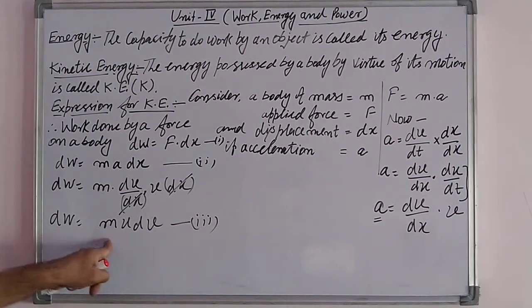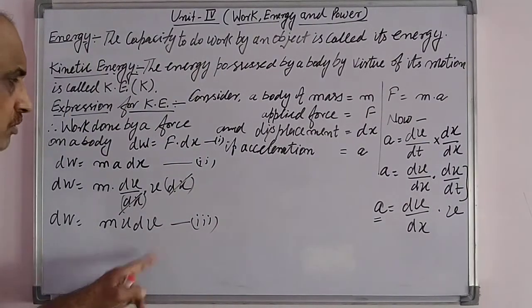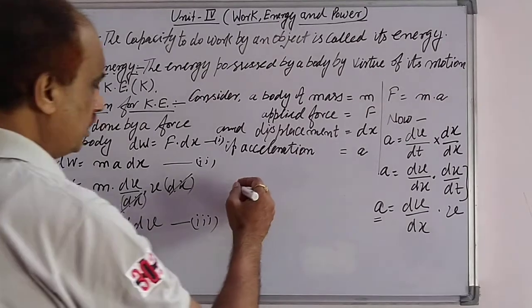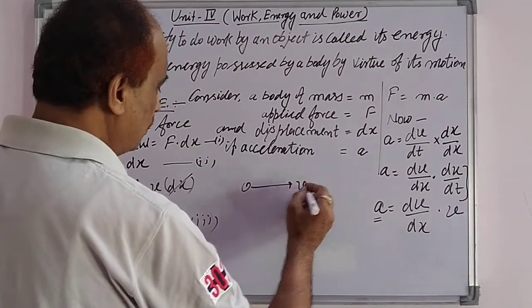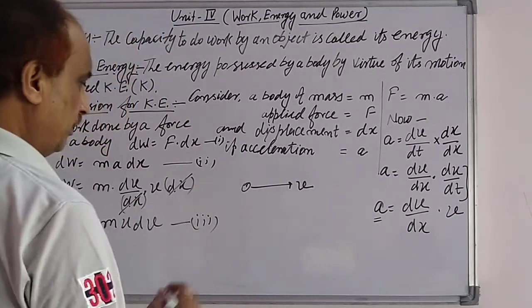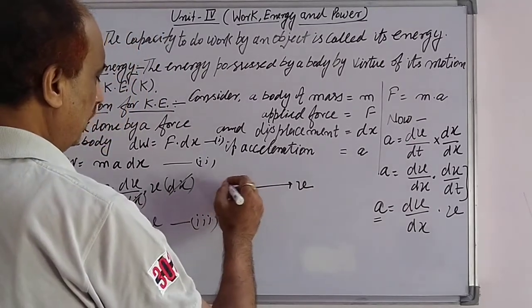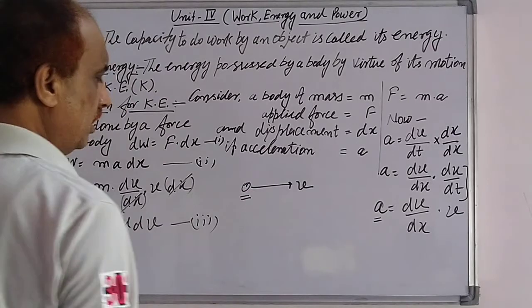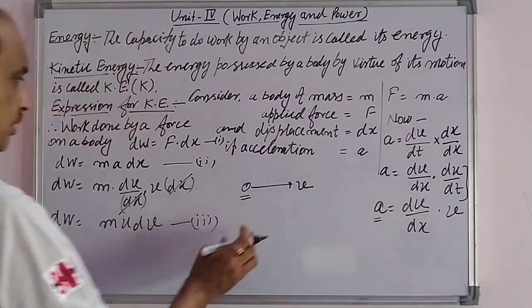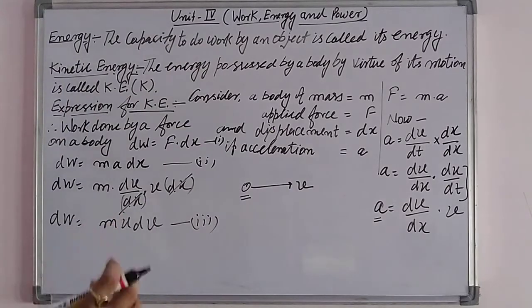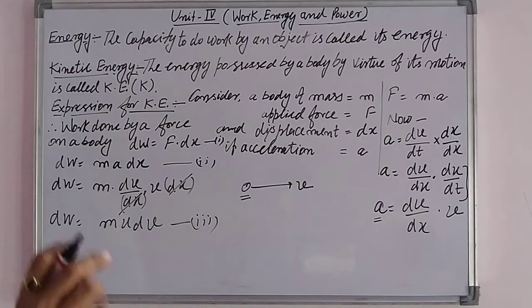Now suppose the body is moving from initial velocity 0 to final velocity v and produces some displacement by the acting force.